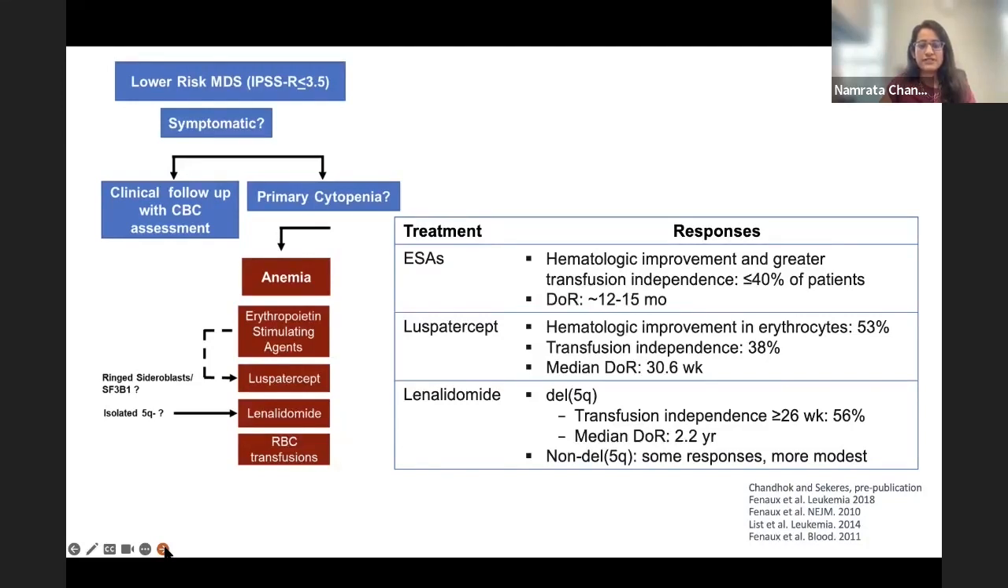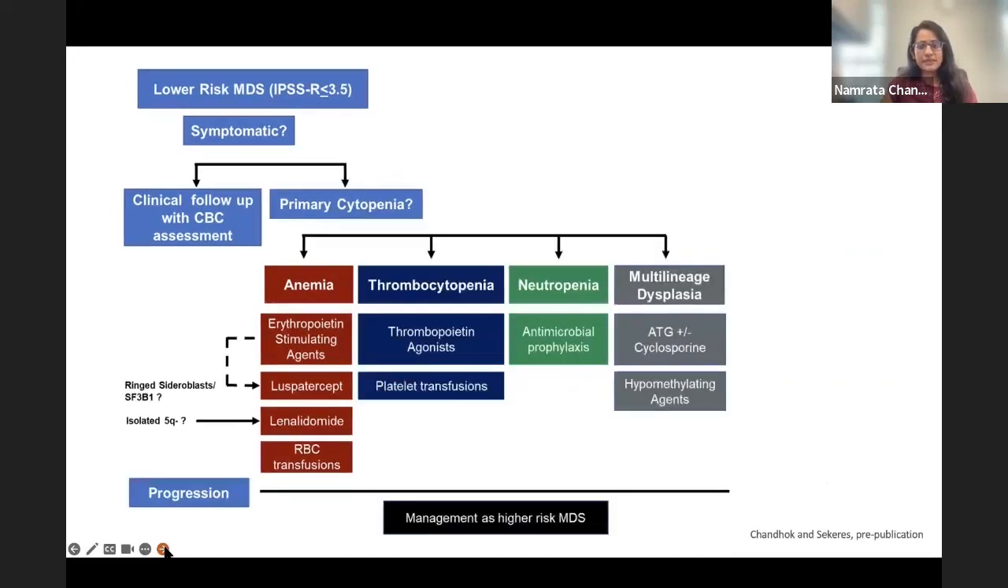And beyond just the treatments that we can offer, red cell transfusions tend to be the mainstay of supportive care in this population. In addition to that, patients who have thrombocytopenia may benefit from thrombopoietin agonists and platelet transfusions, which, as many of you as providers may know, are extremely difficult because they require frequent transfusions. And then in the case of neutropenia, there isn't a particular drug or agent that is necessary because G-CSF has not proven to have an overall survival benefit.